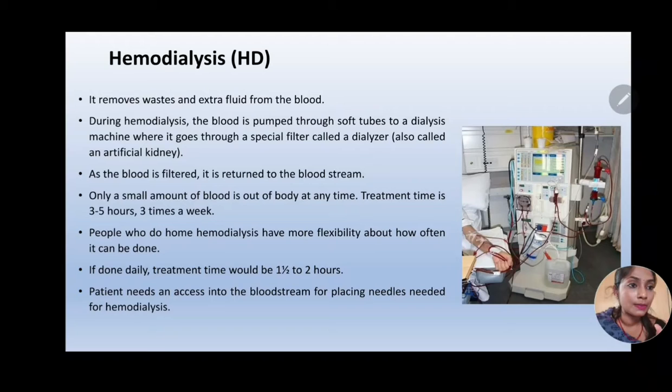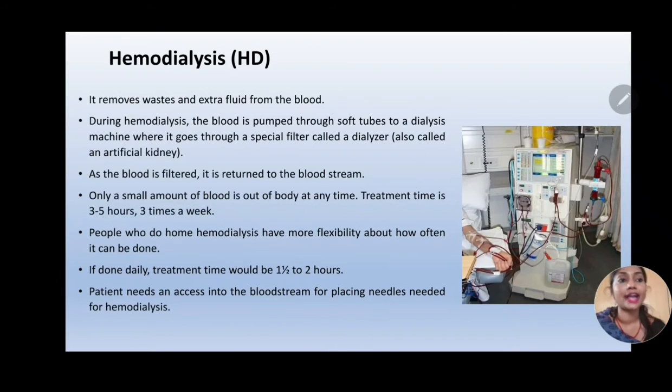Only a small amount of blood is outside the body at any point of time. And what is the treatment time? It takes about 3 to 5 hours and has to be done about 3 times a week. People who take up hemodialysis at home have more flexibility and it can be done every day. If it is done every day, then the treatment time is cut short to just 1.5 to 2 hours. And the patient needs access into the bloodstream to place the needles for hemodialysis.